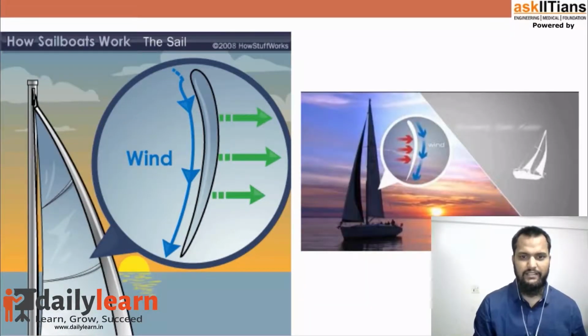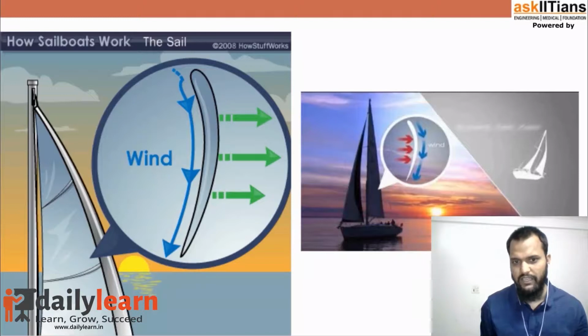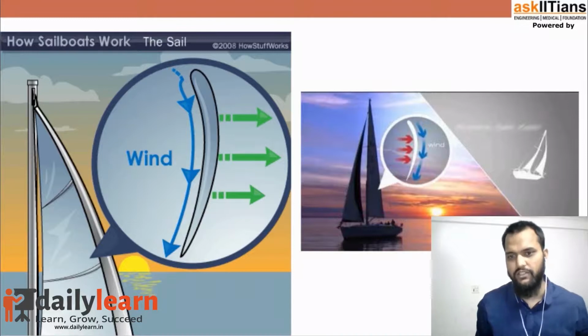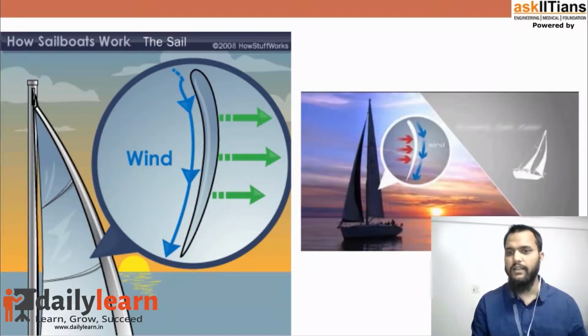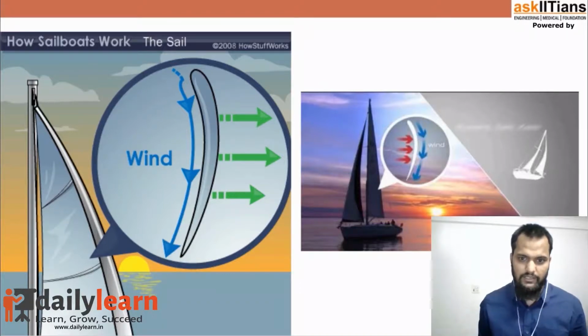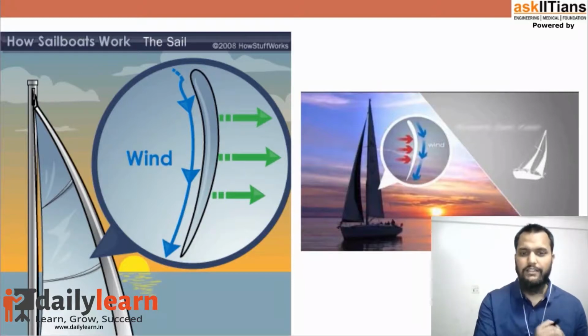So you can understand the wind through this side, the wind speed is faster, and through this side, wind speed is slower. So from high pressure to low pressure, there is a force acting that keeps the direction changing. So you have to apply a force on the cloth you are using, and this is the reason you can see here how the boat sails around in the ocean. So this helps us in controlling the direction of the ship.